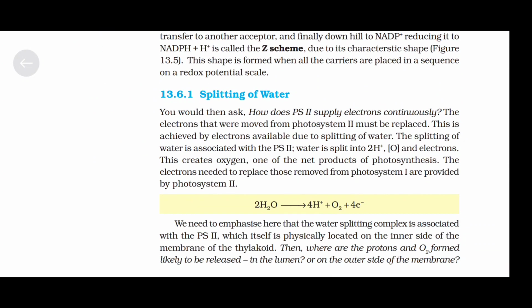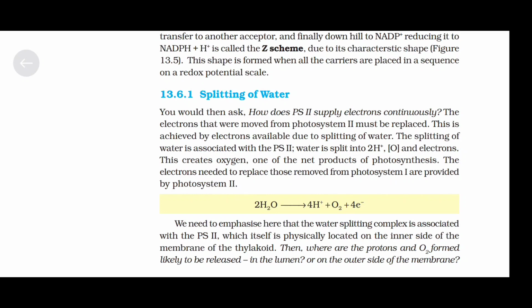Splitting of water. You would then ask, how does photosystem 2 supply electron continuously? The electrons that were moved from photosystem 2 must be replaced. This is achieved by electrons available due to splitting of water. The splitting of water is associated with photosystem 2. Water is split into two H plus, oxygen, and electrons. This creates oxygen, one of the net products of photosynthesis.